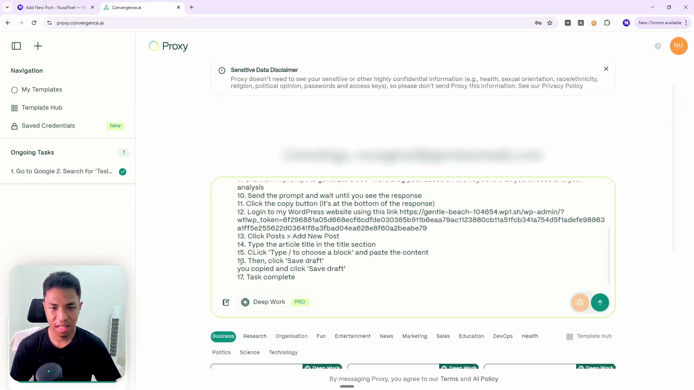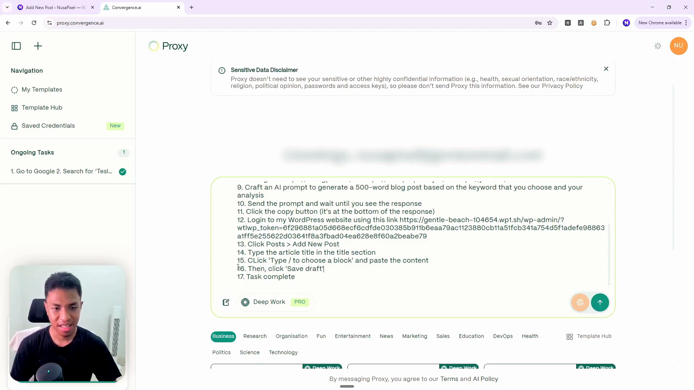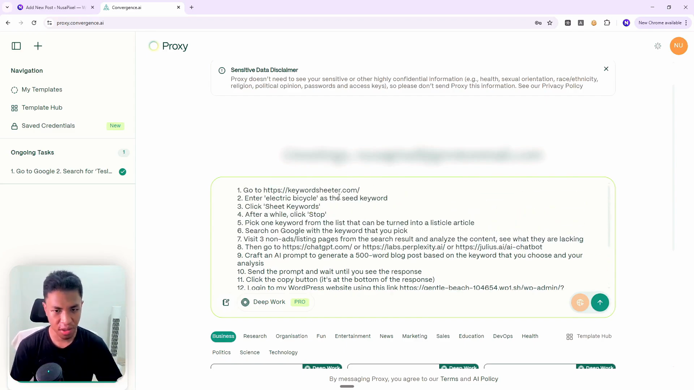And on step number 16, click save draft, and then I don't know why I do have this section. Okay, that was an error. The step number 16 is just click save draft and then the task is complete. Okay, that's the prompt that I'm going to use, and of course you can modify it, but that's basically it.